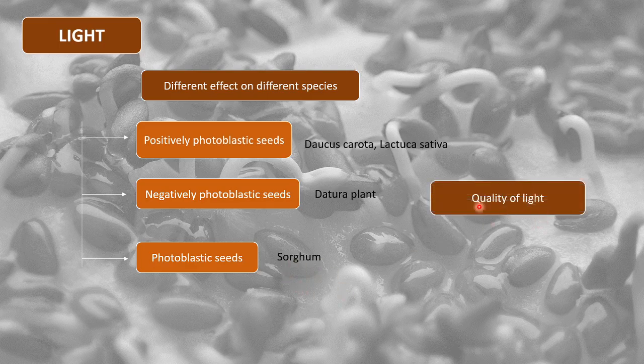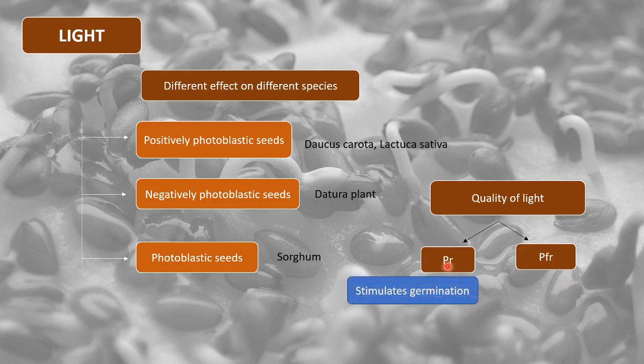And also the quality of light is an important factor. So we know that there are pigments PR and PFR. PR stimulates germination because PR absorbs red light, which leads to the formation of PFR, and PFR actually inhibits germination because PFR absorbs far red light and gets converted to PR. We have very nicely understood this in the dormancy part, so not going deep into it. You only need to remember how the quality of light can stimulate or inhibit the process of germination.